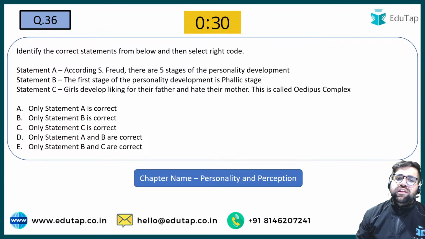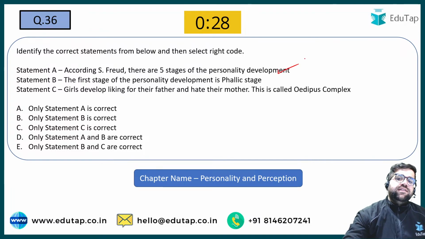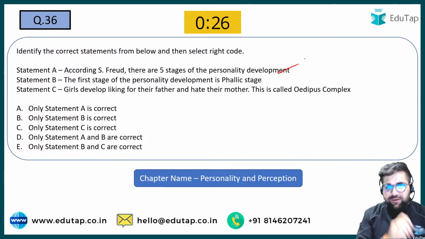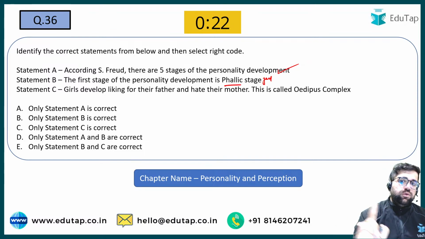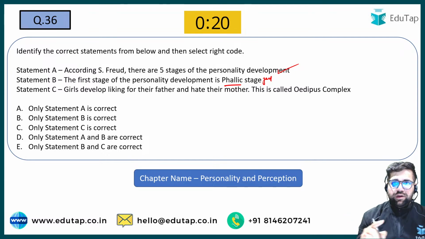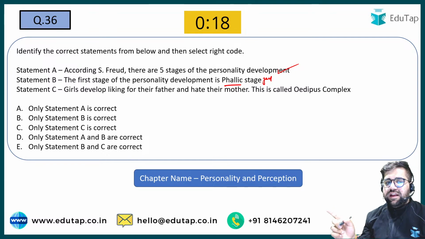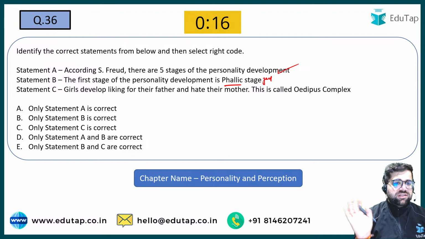According to Sigmund Freud, there are 5 stages of personality development. Yes, there are 5 stages. The first stage of personality is phallic? No, this is the third stage rather. The first stage is oral, anal. Oral is the first, anal is the second, third is phallic. And then you move to other stages as well.